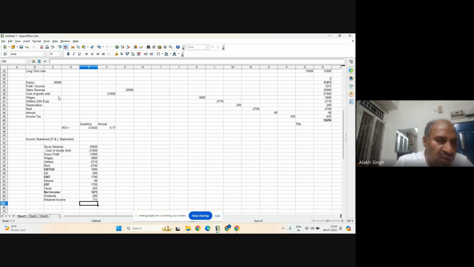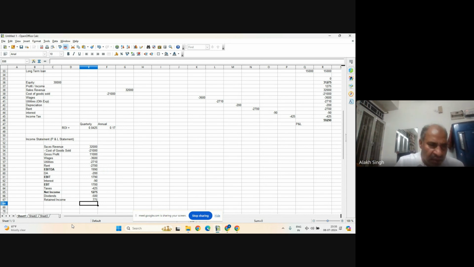So this becomes part of equity for the next balance. So the equity value will become 30,000 plus, which means 30,775. That will become the equity if we have this dividend as well. Okay, very clear. Yes, sir.